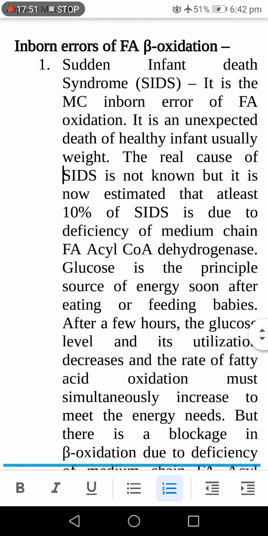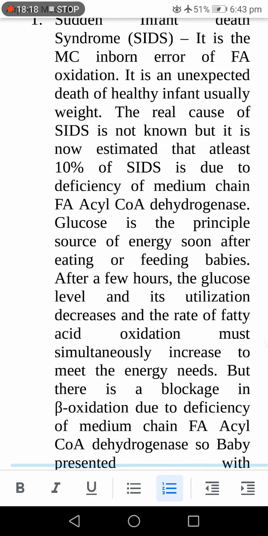So why is the baby suffering from hypoglycemia? After feeding, the baby utilizes the glucose, and after a few hours the glucose level decreases as it is utilized, and the rate of fatty acid oxidation must simultaneously increase to meet the energy need.